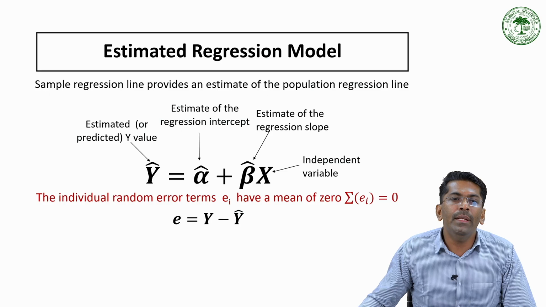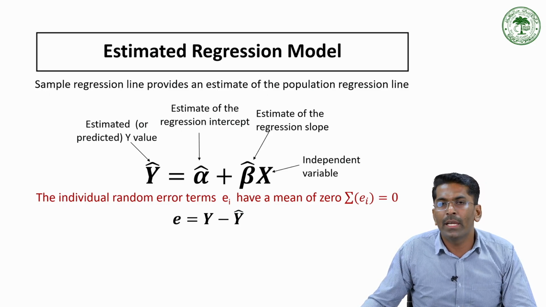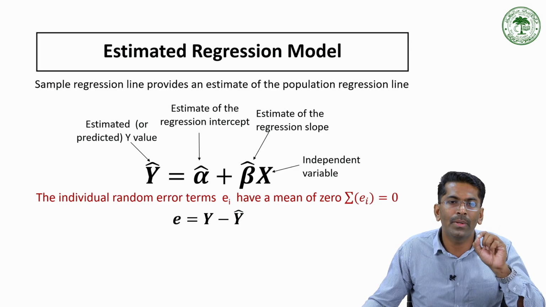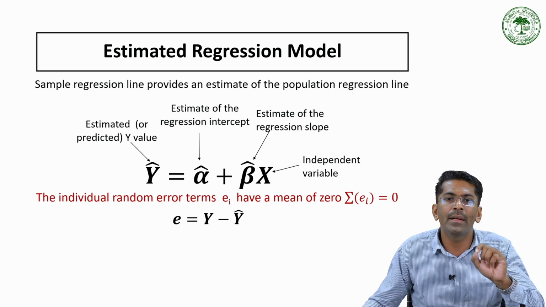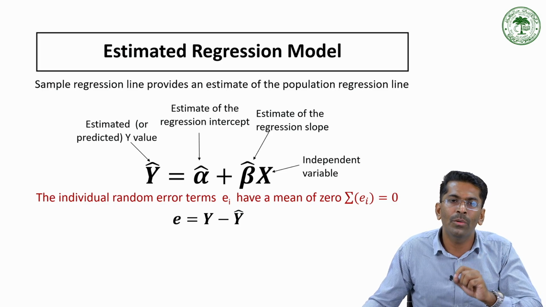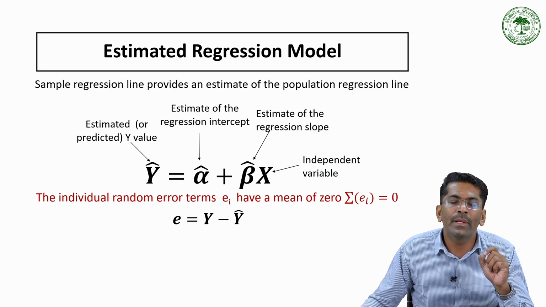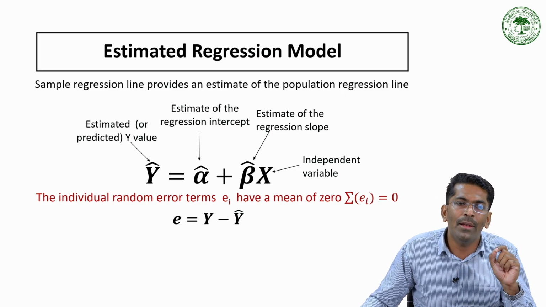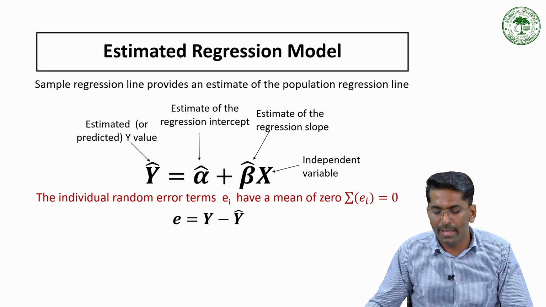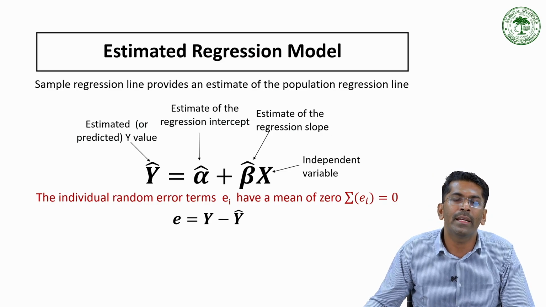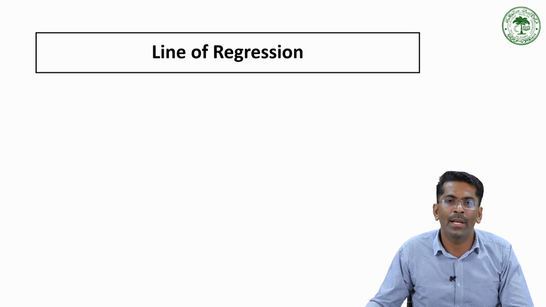So the individual error term e_i has a mean of 0. That means, as an assumption, we put that the average of the error terms, or the sum of the error terms, is equal to 0. The difference between the actual observed value and the estimated value is considered the error term. So error is nothing but the difference between y, the observed value, and the estimated value.